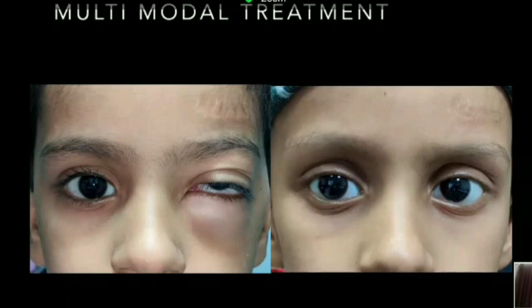But for the orbit, we use it in specific conditions depending upon the type of tumor and the extent of the tumor. The second most common malignant tumor of the orbit is granulocytic sarcoma. Now, granulocytic sarcoma is basically a manifestation of leukemia in the orbit. AML is the most common type of leukemia which affects the orbit, and there are certain genetic subtypes of it which carry good prognosis.